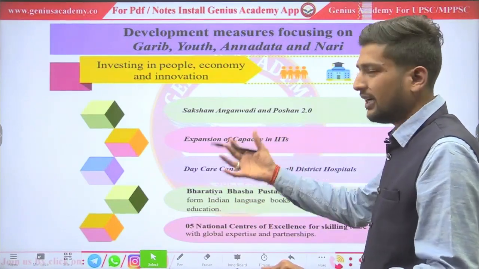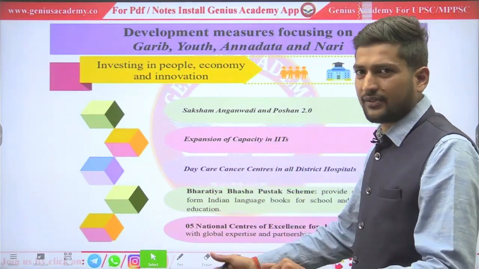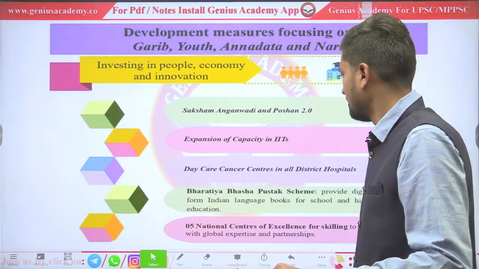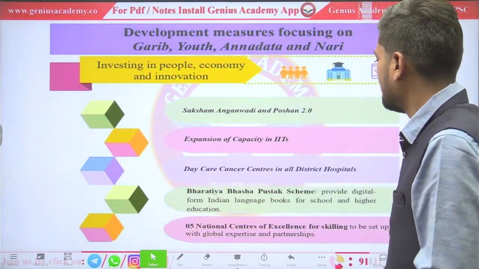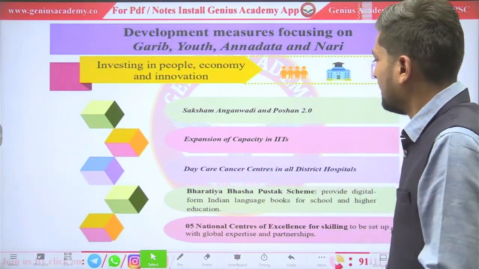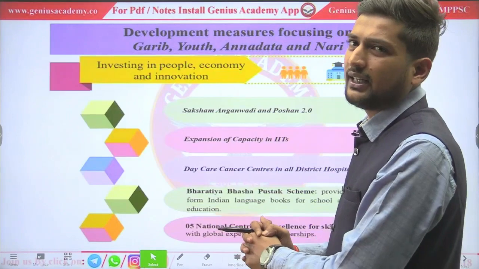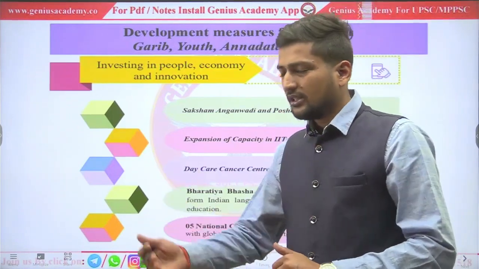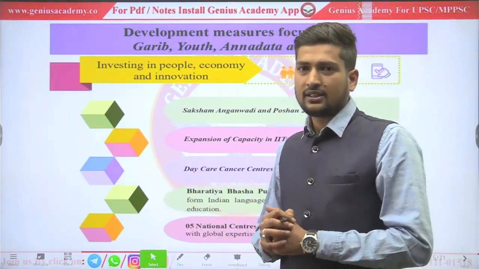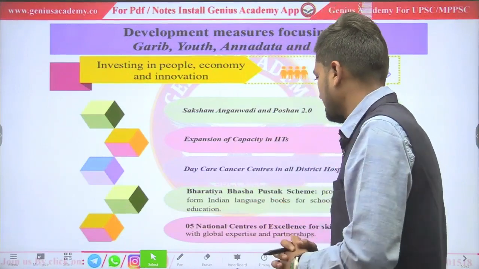Expansion of capacity of IITs by increasing their funds for research and development. Daycare cancer centers in all district hospitals. It will be helpful for rural areas, as they will get timely treatment at the pre-stage of cancer.